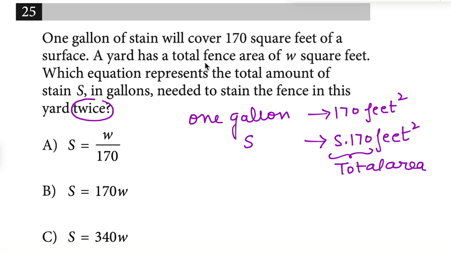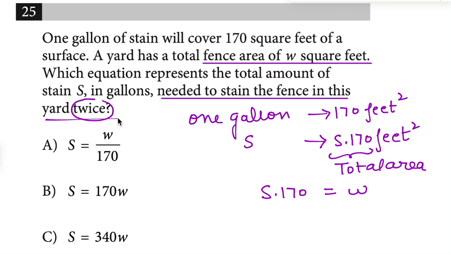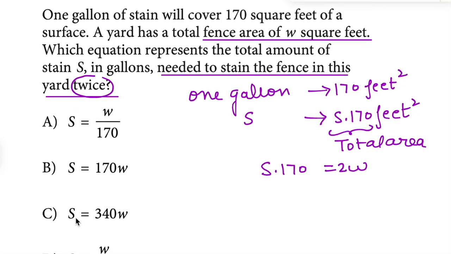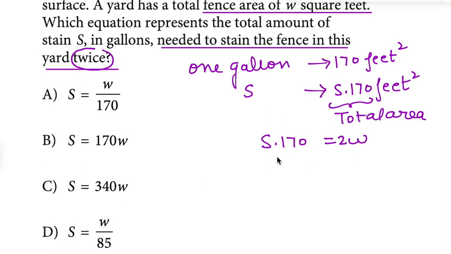Now, according to the question, the total fence area is W square feet. So that means S times 170 is actually W. But it needed to stain the fence in his yard twice. So that means 2 times of this area has to be covered, right? What we need is an equation in terms of S. So what should we do? Divide by 170 on both sides. 2W by 170 or W by 85. Okay, so D is the right option.